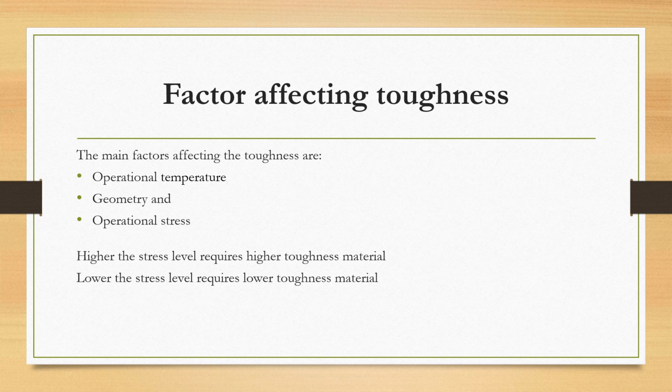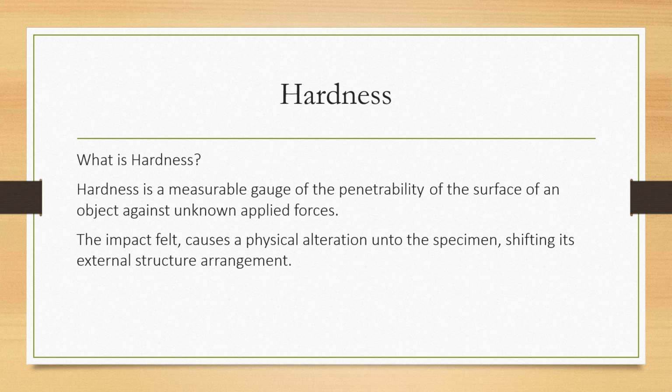Hey guys, it's Ray, and I'm going to talk about hardness. Hardness is a gauge of the penetrability of the surface of an object against applied forces. The impact felt by an object translates to a denting in the external structure. Materials are influenced by wear and tear and a multitude of environmental factors. Knowing the hardness of a material can greatly avoid risks of deformation, and the most suitable material can be assigned to its respective usage.